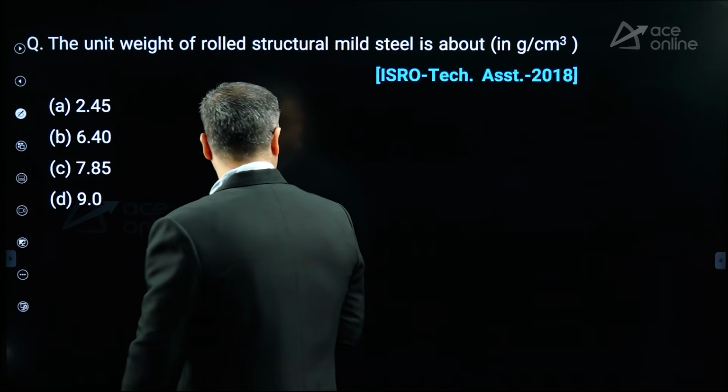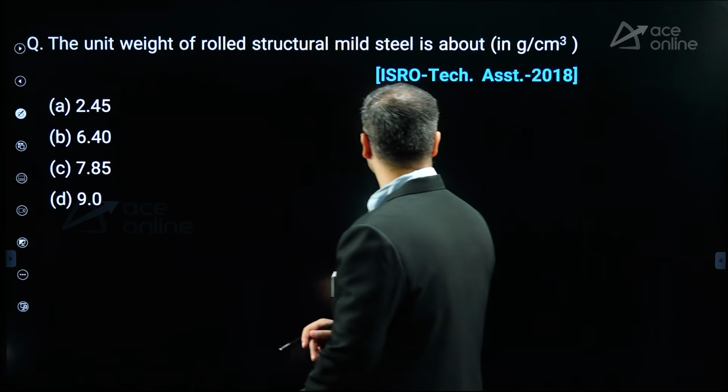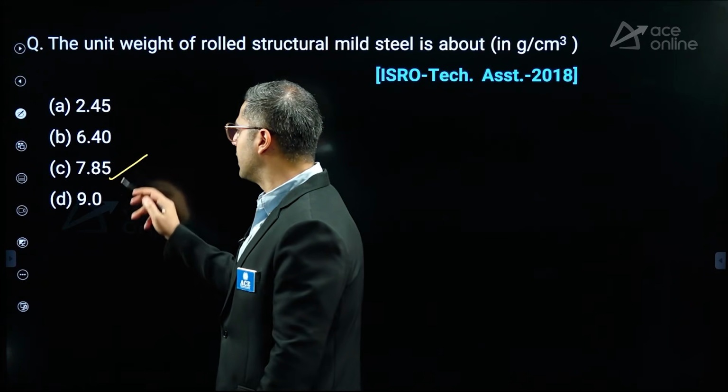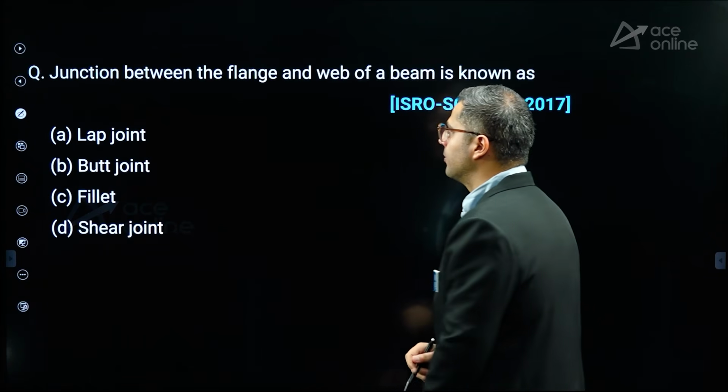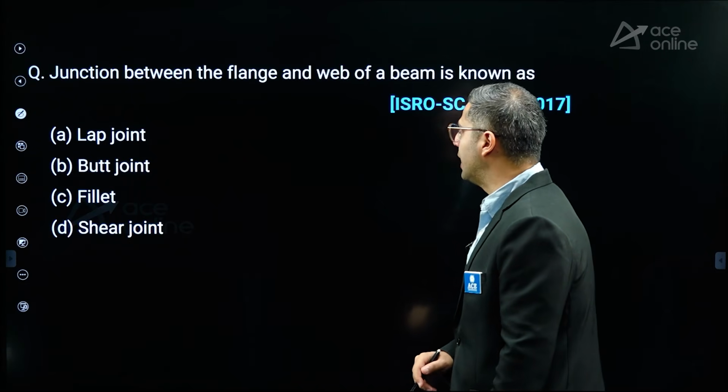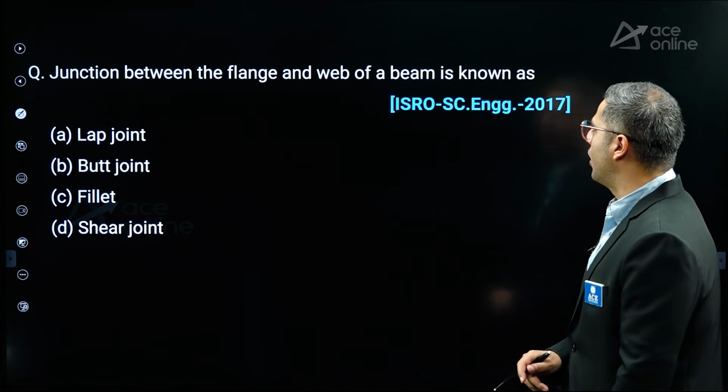The unit weight of rolled structural mild steel is about, in grams per centimeter cube, 7.85. Apart from that, next question: here they are saying the junction between the flange and web of the beam is known as, okay.